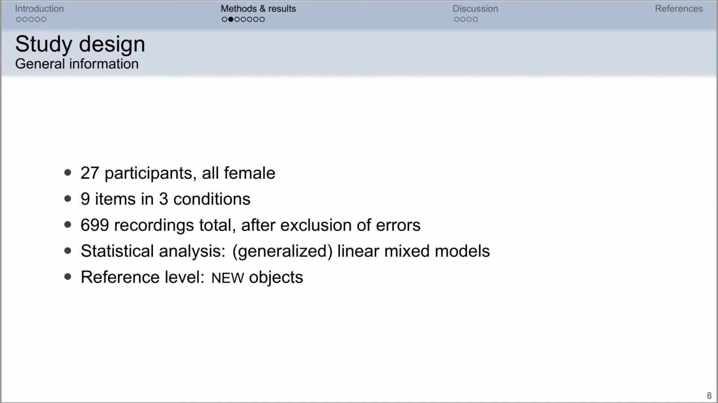We had 27 participants, all of whom were female. We had a total of 9 items in 3 conditions, which resulted in a total of 699 recordings after exclusion of errors. The statistical analysis is done using linear mixed models, and generalized linear mixed models where applicable. And the reference level for the statistics will always be new objects. So we will always compare contrastive to new objects and given objects to new objects.